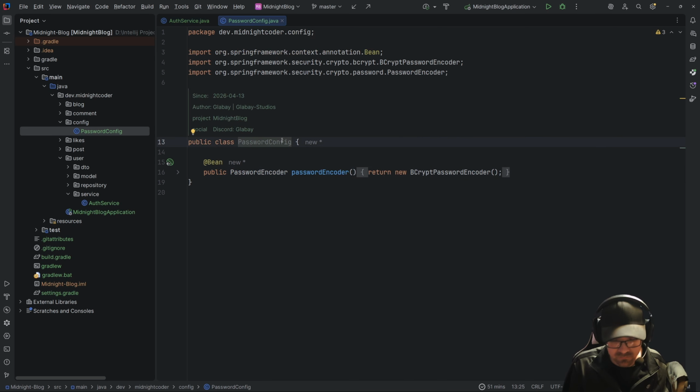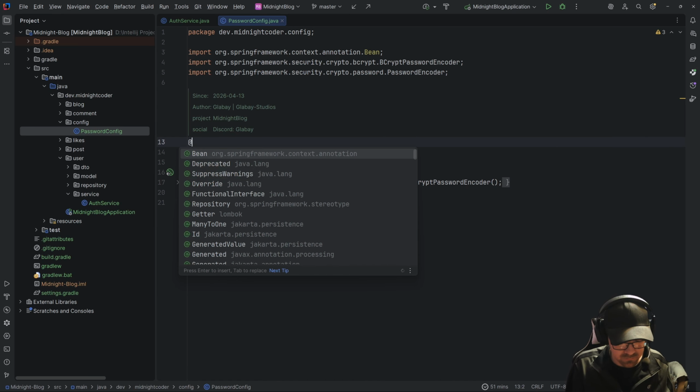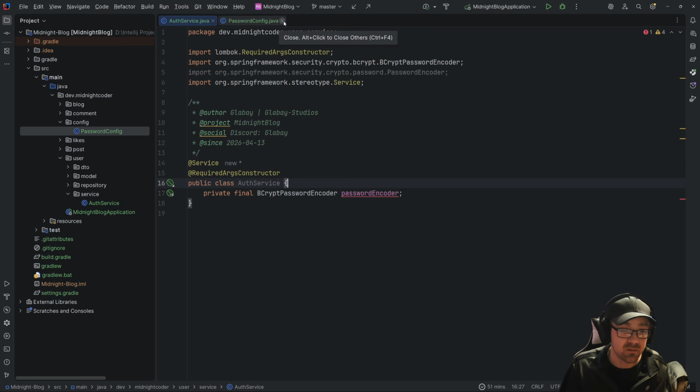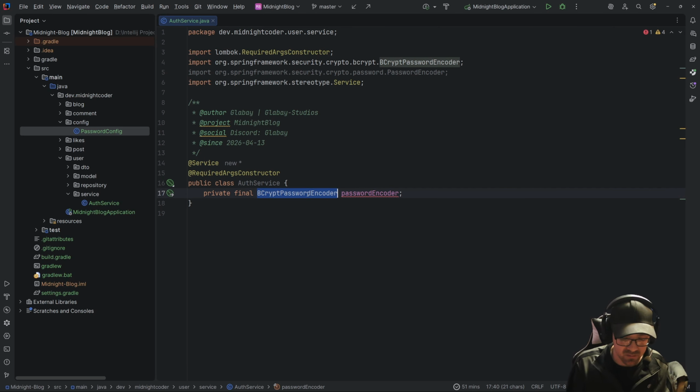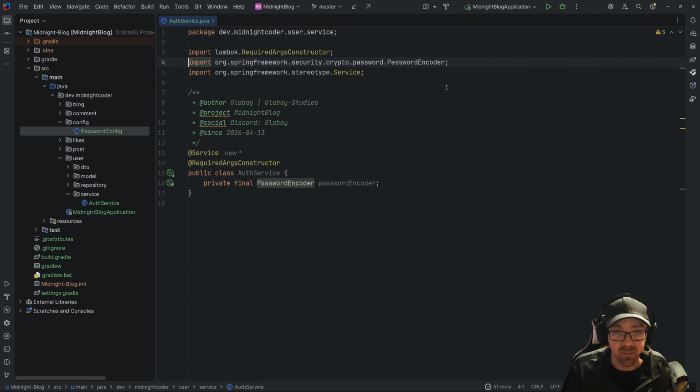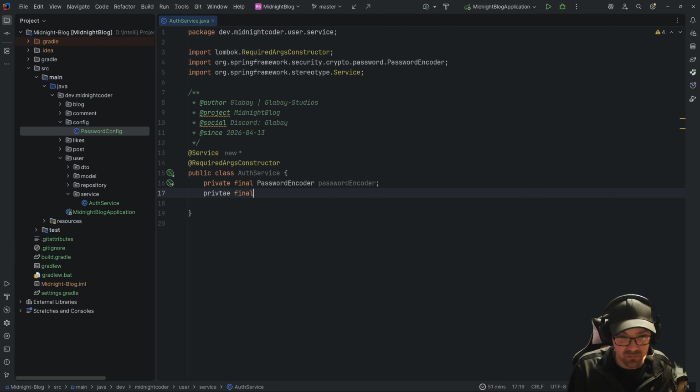Oh, there we go. So I have to mark this as a configuration so that Spring can manage the life cycle of the class, and then we mark the bean so that it can manage our individual things. So now I can come in here and say password encoder, and everything is happy. Sorry about that. All right, so now we also need a private final.